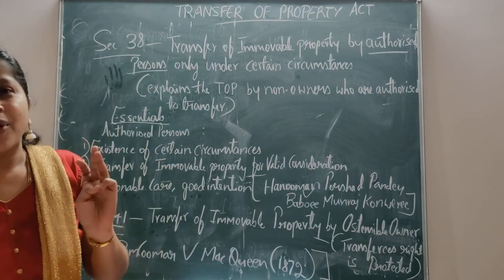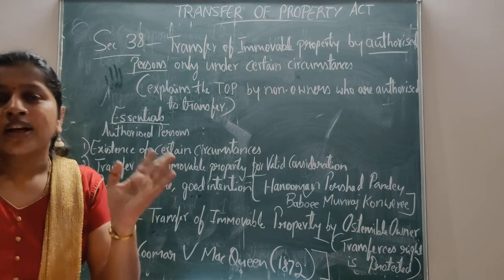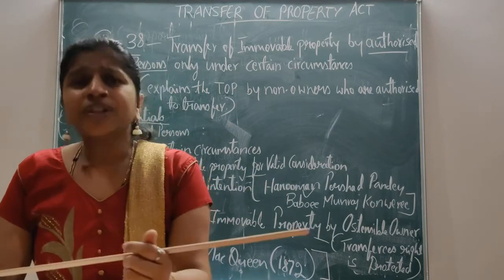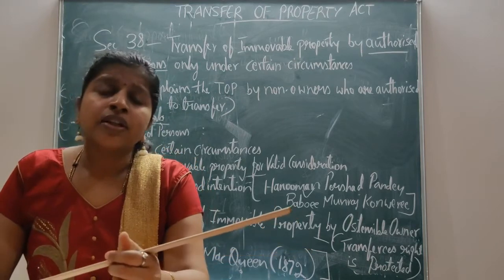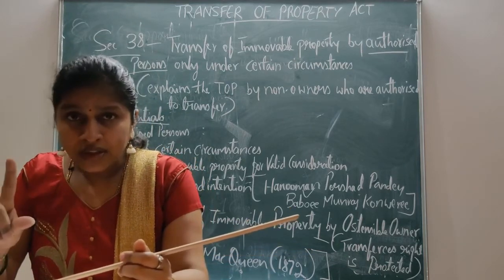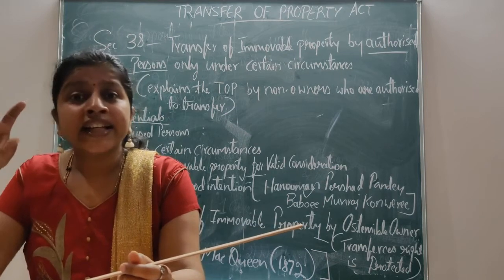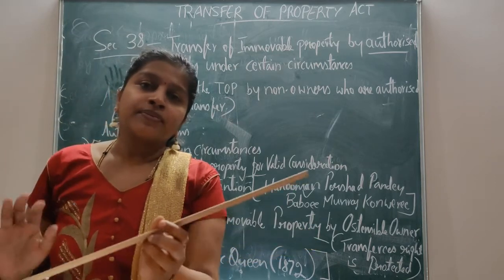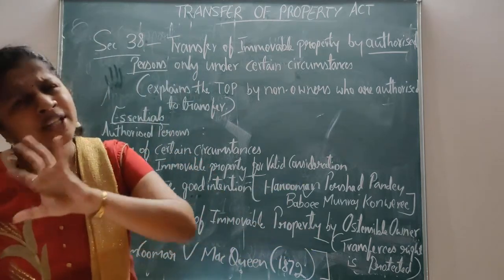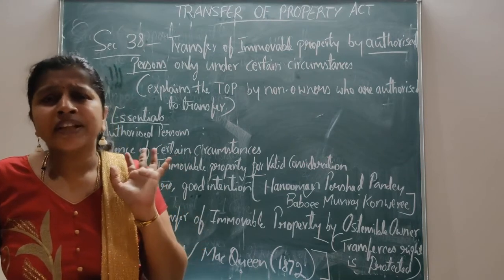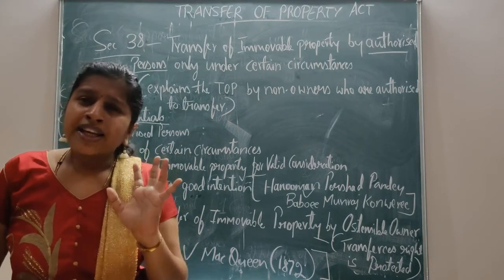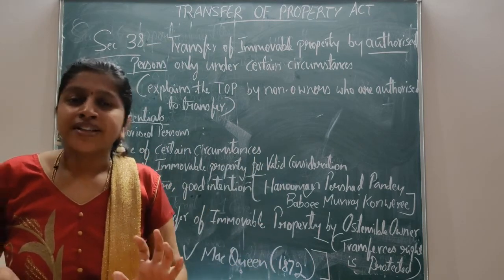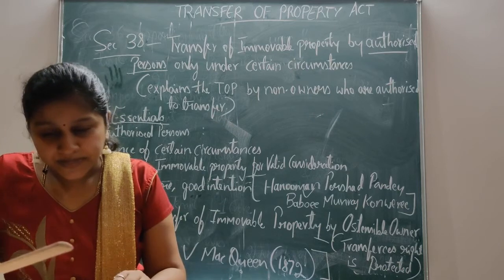Under Section 41, there are three parties: the real owner, the ostensible owner, and the transferee. Before that, we have to know who is an ostensible owner. An ostensible owner is one who has all the indicia of ownership without being the real owner, which means he looks like a real owner but is not the real owner.